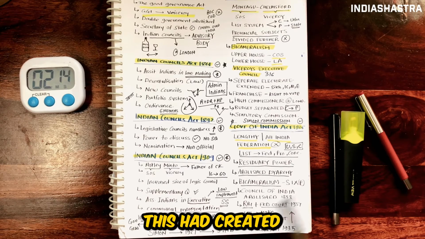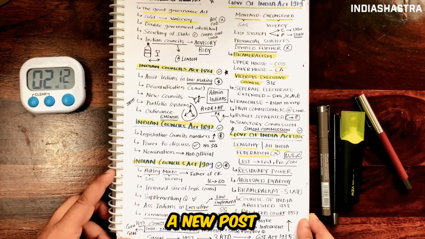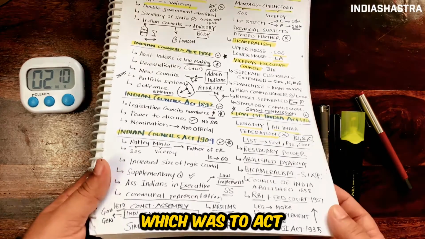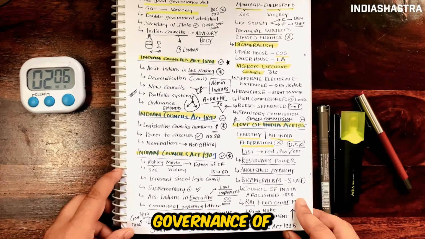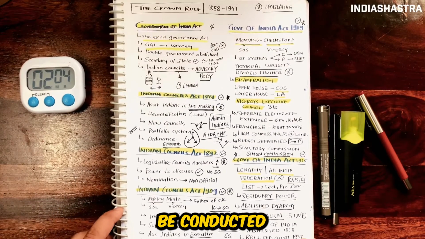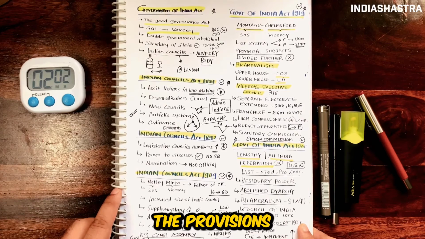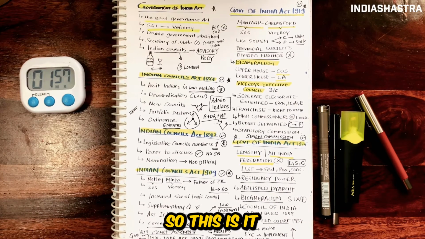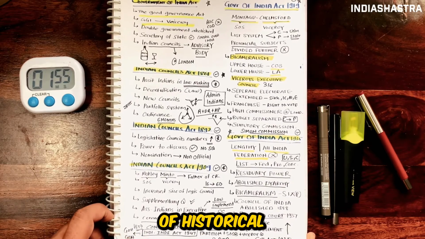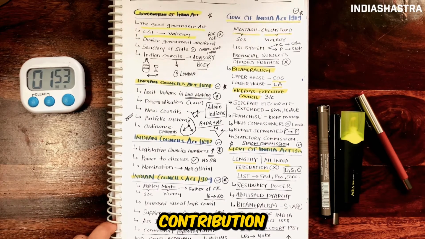As I said, this act created a new post of Governor General, which was to act on the aid and advice of the council. Also, the governance of each dominion was to be conducted based on the provisions of the Government of India Act 1935. So this is it from this chapter on the historical background of the Indian Constitution.